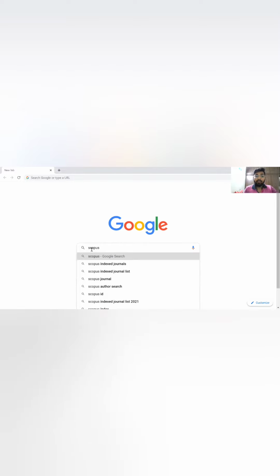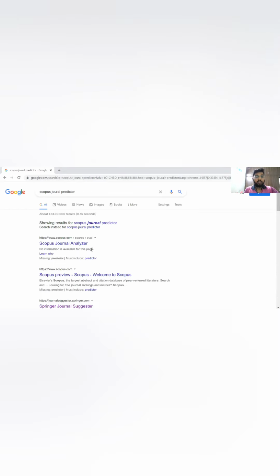As I'm typing, Scopus index journal list is also coming for 2021, so you can search for that also. Scopus journal predictor. Journal predictor. If you go, see, Scopus journal analyzer came. I will open that.